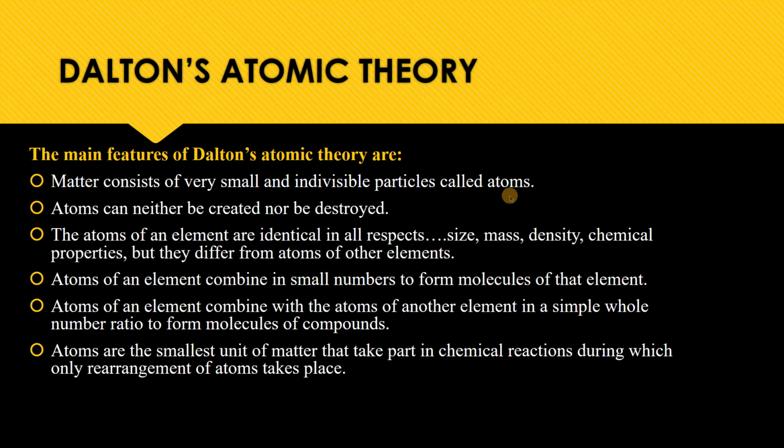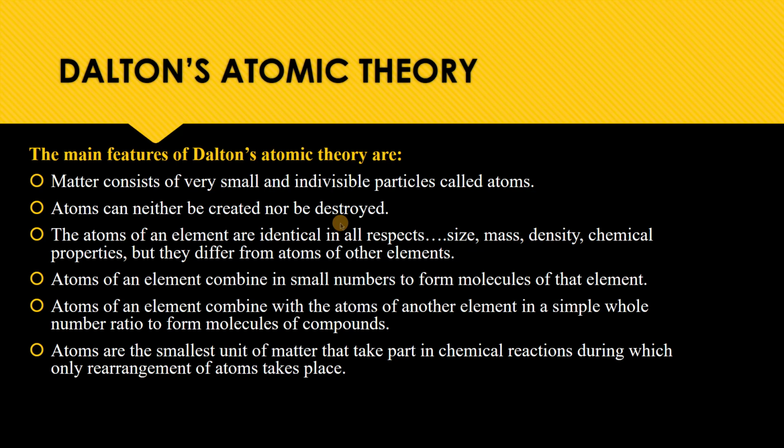So, according to Dalton's atomic theory, what are the properties? Let us study one by one. Matter consists of very small, individual particles called atoms. We already studied that the entire earth is made up of matter, that is, matter consists of atoms. Matter is made up of different kinds of atoms.